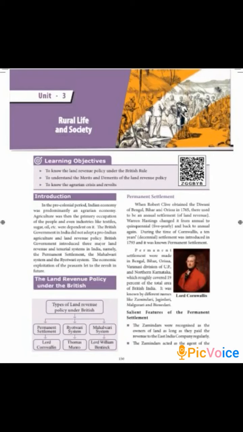So now we'll go into detail about each and every settlement. We'll start with the permanent settlement today, and go through its salient features and other things about the permanent settlement. So our main topic for today's session is the permanent settlement only.